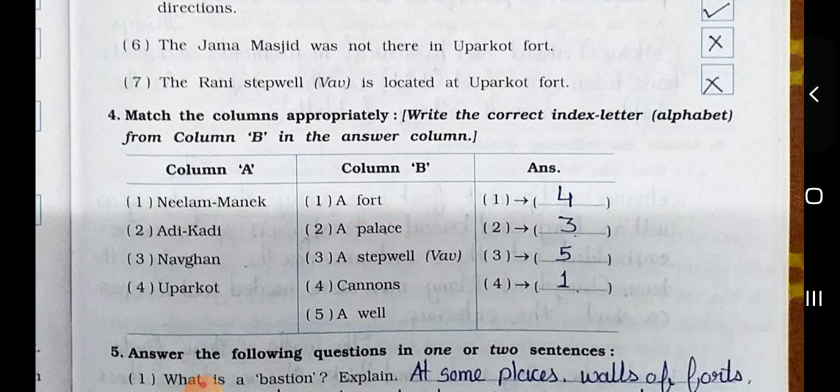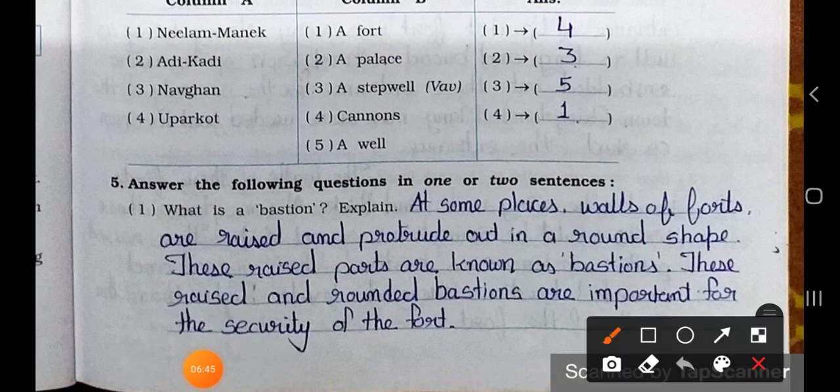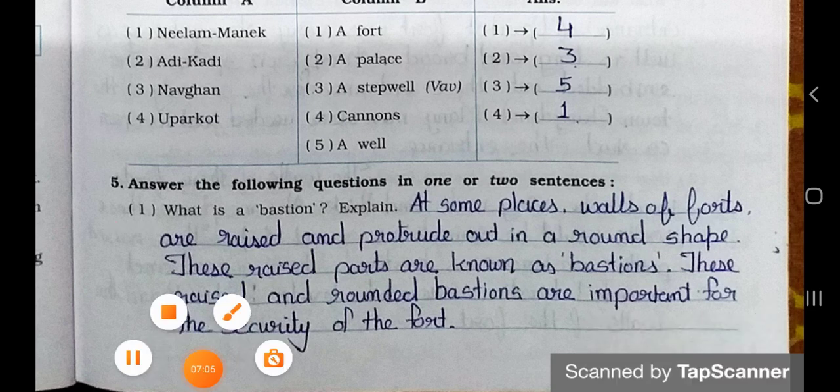Now see main 5. Answer the following questions in 1 or 2 sentences. See question number 1. What is a bastion? Explain. Answer is, at some places walls of forts are raised and protrude out in a round shape. These raised parts are known as bastions. These raised and rounded bastions are important for the security of the fort.